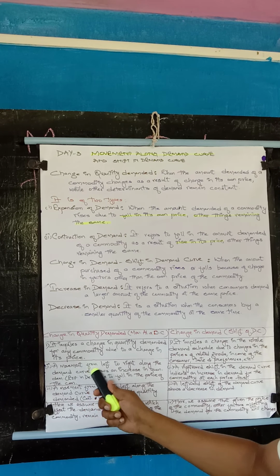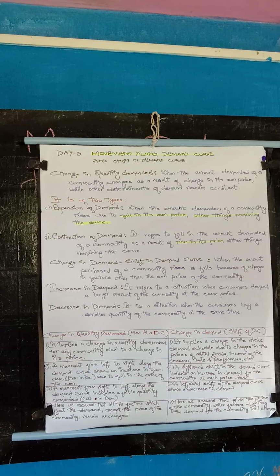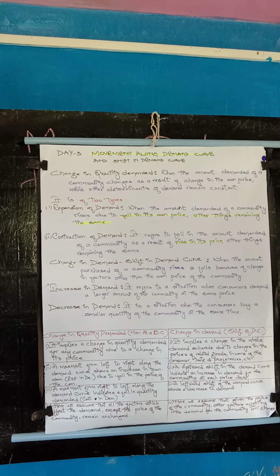A movement from left to right along the demand curve shows an increase in quantity demanded. It is called expansion in demand, meaning from top to down, due to fall in the price of the commodity. I'll show you by the curve.